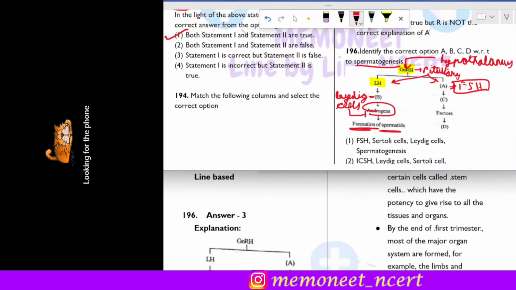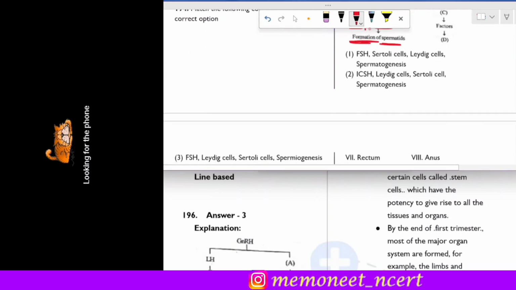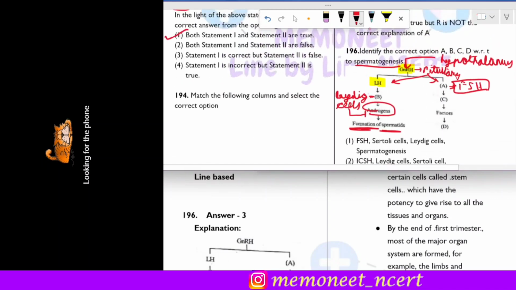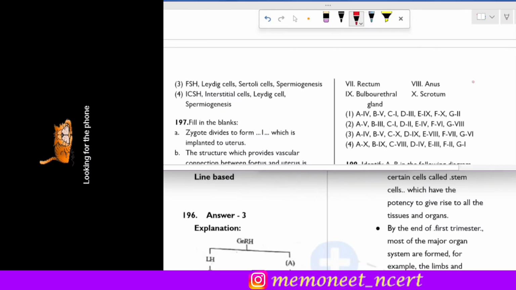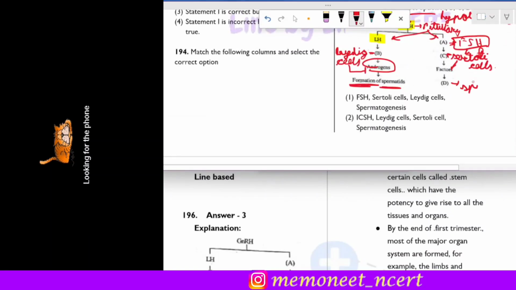Now the FSH, which is secreted by the pituitary, what does it do? The FSH acts on the Sertoli cells. Okay, so FSH will act on the Sertoli cells. So C will be Sertoli cells, and these Sertoli cells will release certain factors, okay, which will help in the process of spermiogenesis.